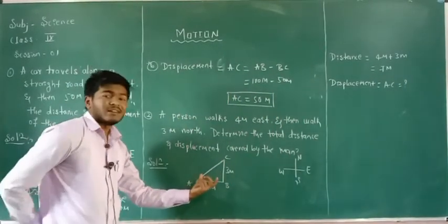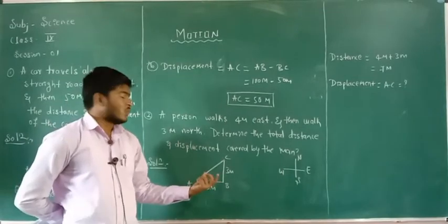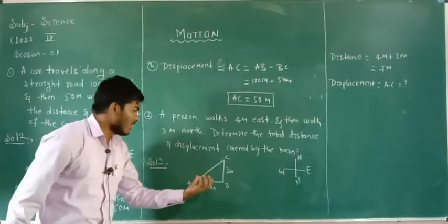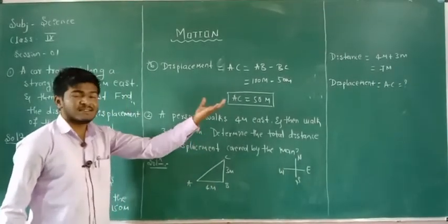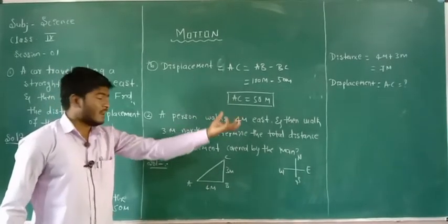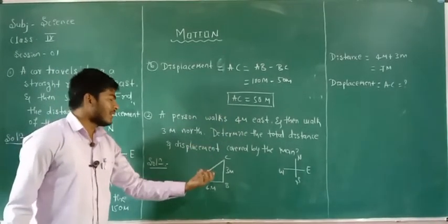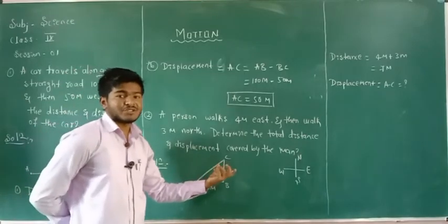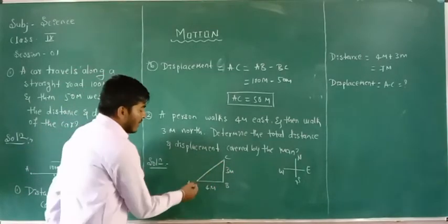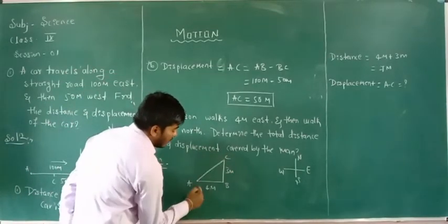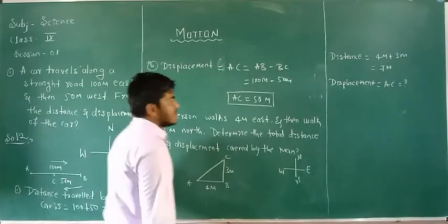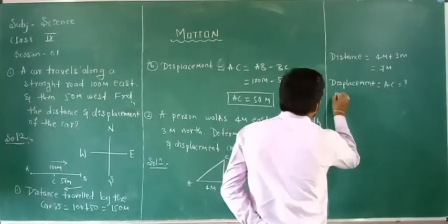It's just a right angle triangle. So we have to calculate the shortest distance, that is the displacement, on the basis of the mathematical formula, the Pythagorean relation. From the right angle triangle, AC square is equal to AB square plus BC square.